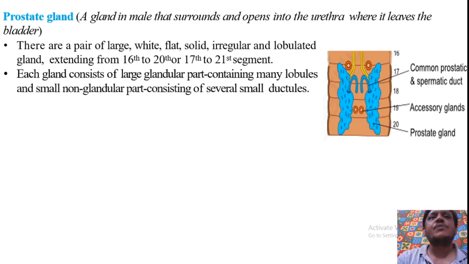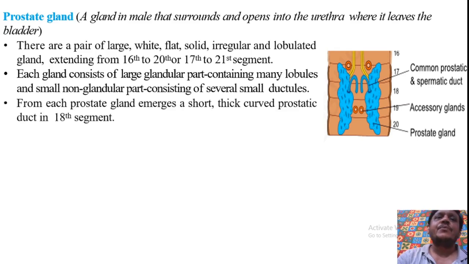Each gland consists of a large glandular part containing many lobules and some non-glandular part consisting of several small ducts. From each prostate gland comes out a short, thick, curved prostatic duct in the 18th segment.